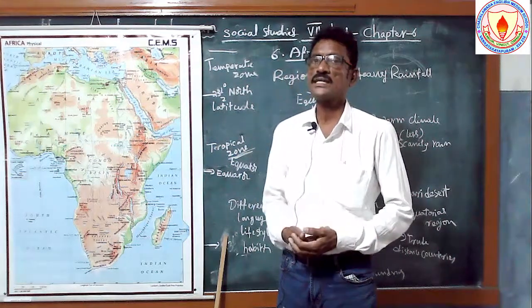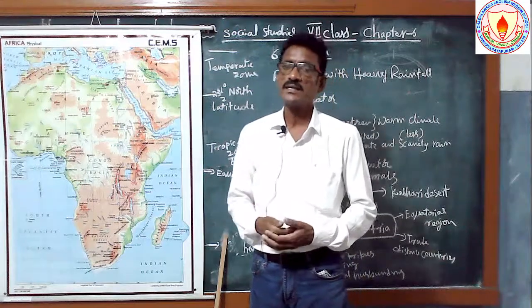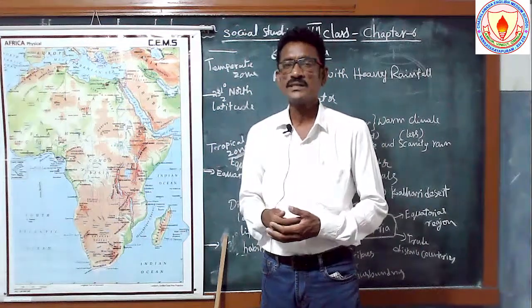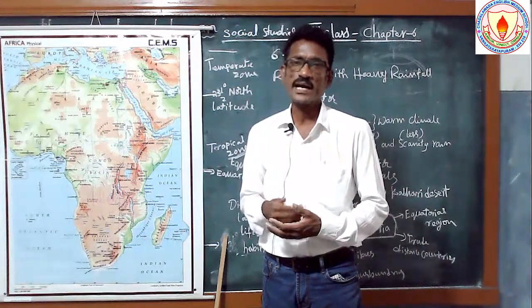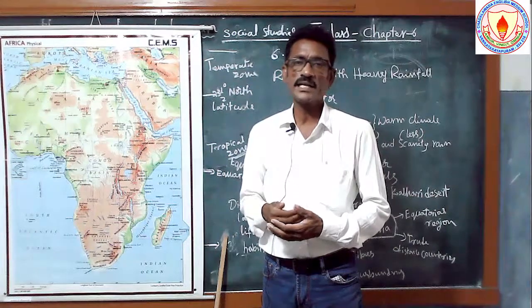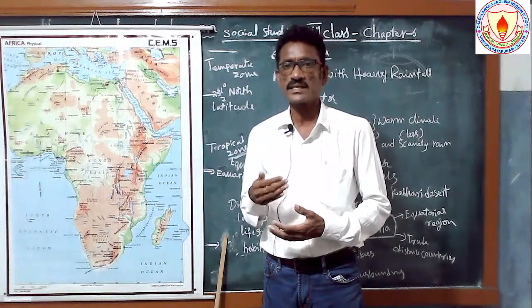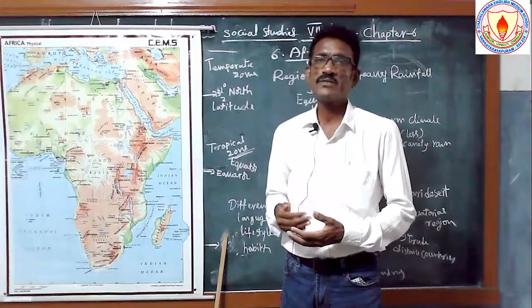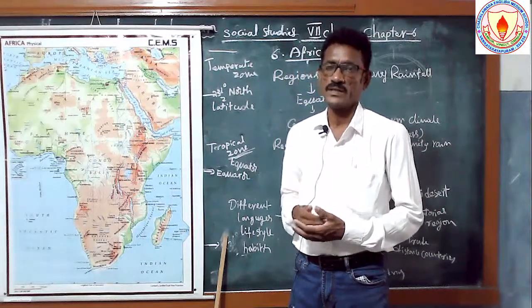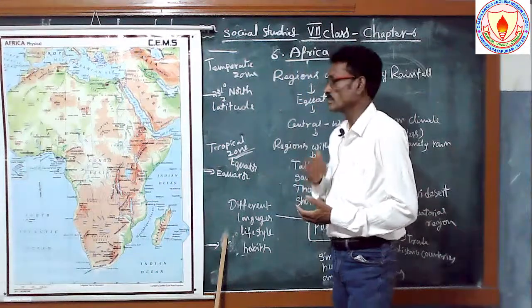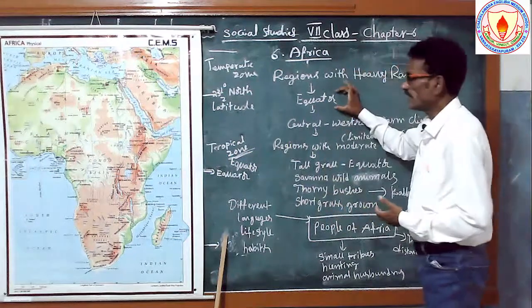Understanding? So here the equatorial area receives more heat, and this place also has a low pressure area. Because of this, the area receives high or heavy rainfall. Understanding? So very good.